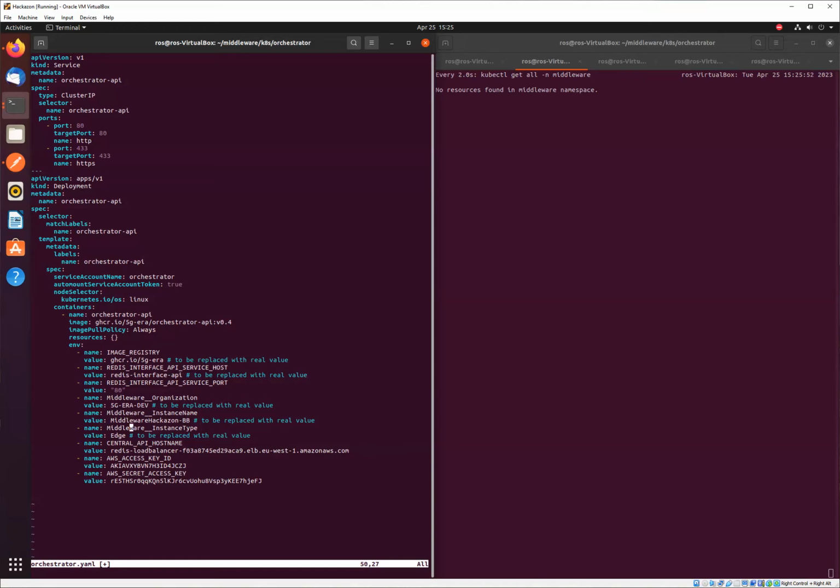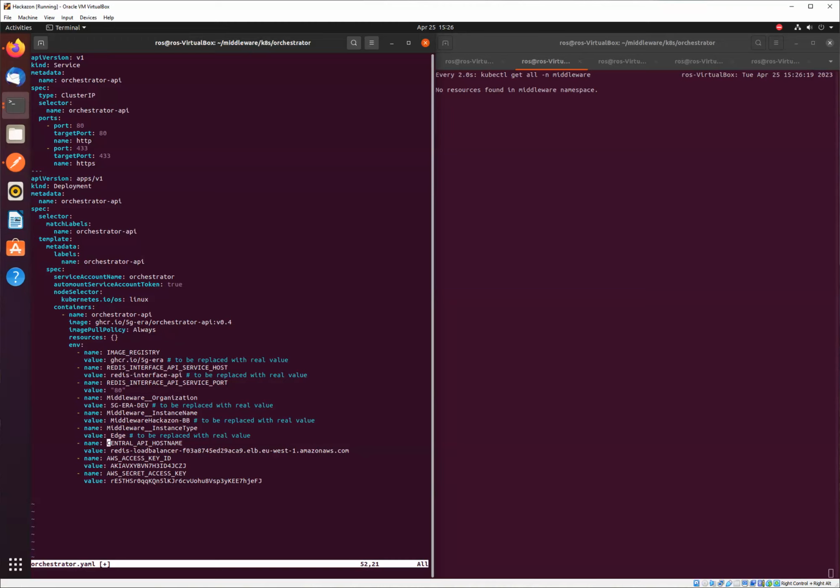And then we have the instance type. Usually we'll be specifying this as an edge device, or we can specify this in a bigger data center as a cloud value. This is used mostly for segregation purposes, to know which instance is responsible for what.